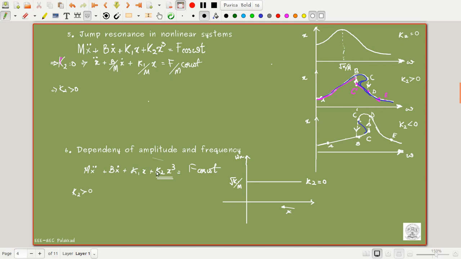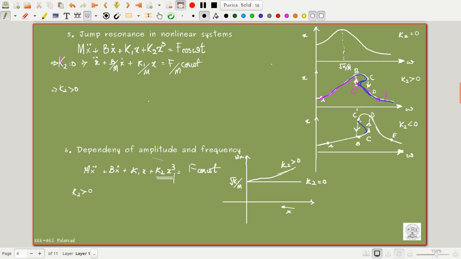Okay, so as amplitude decreases, we can see that the frequency of oscillations also decreases. So it comes like this for K2 greater than 0. For K2 greater than 0, initially omega n will be greater. When K2 is greater than 0, this will impart a higher omega n to the system, higher oscillation to the system. But when the x cubed value decreases, what happens?